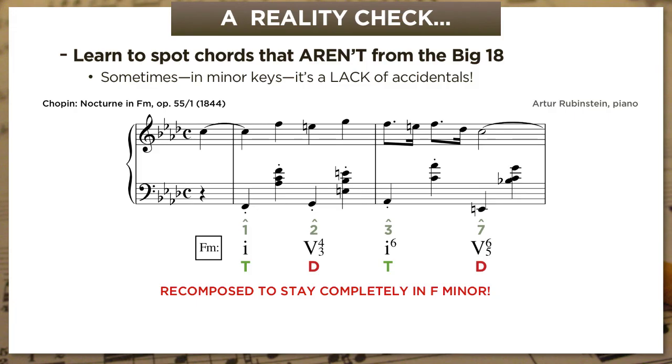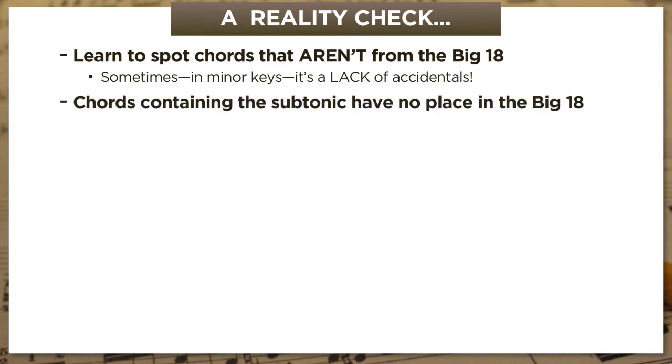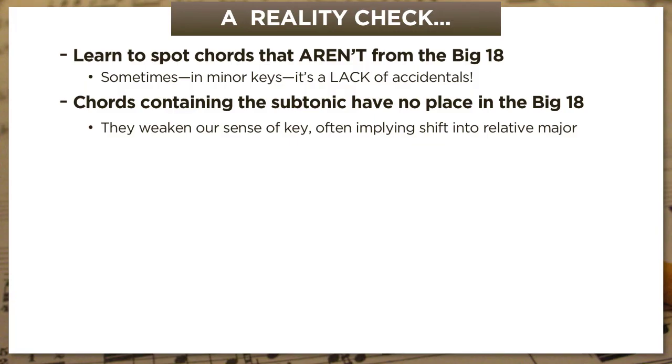So this, ultimately, is why chords containing the subtonic don't have any place in the Big 18. It's just too easy for them to weaken our sense of key and pull us toward the relative major. Of course, they're really useful if you actually want to modulate to the relative major, which is a piece of cake in minor, but that's the stuff of another video.